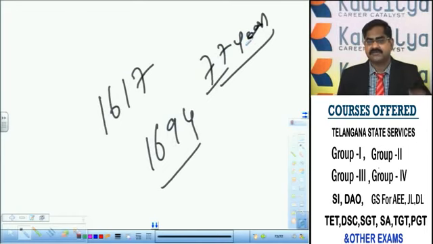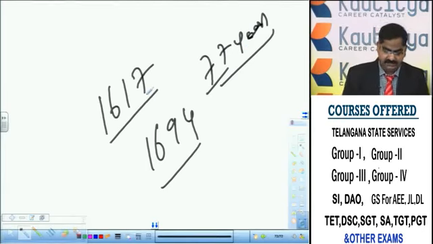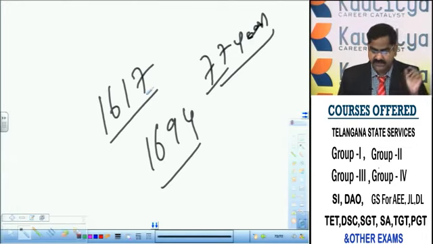So the ruler of the Qutb Shahis who started and laid the foundation for the construction of Makkah Masjid, the famous masjid in Hyderabad, is Muhammad Qutb Shah, and the person who completed it is Aurangzeb. The year of starting the construction was 1617, the year of completion was 1694, and the total period is 77 years. Why is that masjid called Makkah Masjid? What is the rationale behind the name?